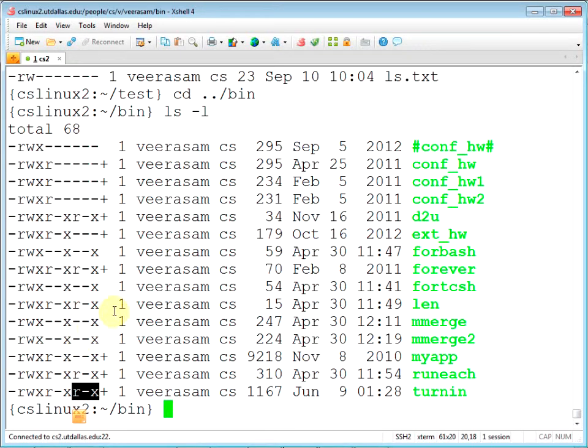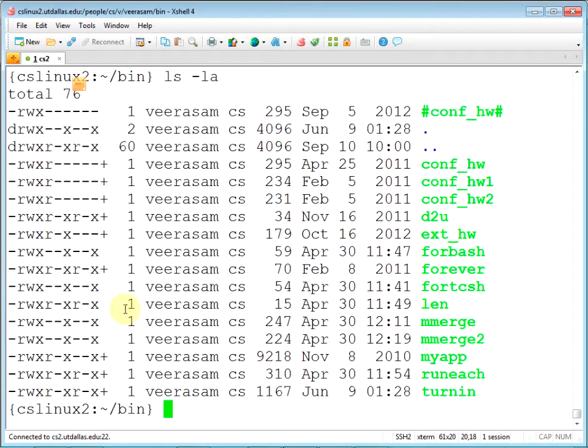So let me do one more thing. This shows the dotted entries too. You can see the first character is special. If it's anything other than a regular file, it shows what it is. It says directory, see, right? There are some special meanings for reading and executing directories. I'm not too worried about that. You can look into that. We can discuss in the discussion forum. I just want to focus on the files alone.